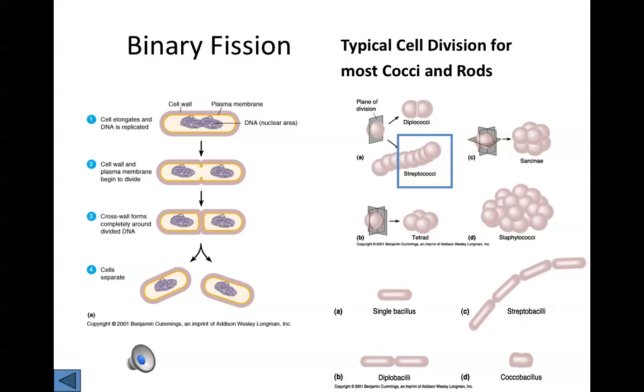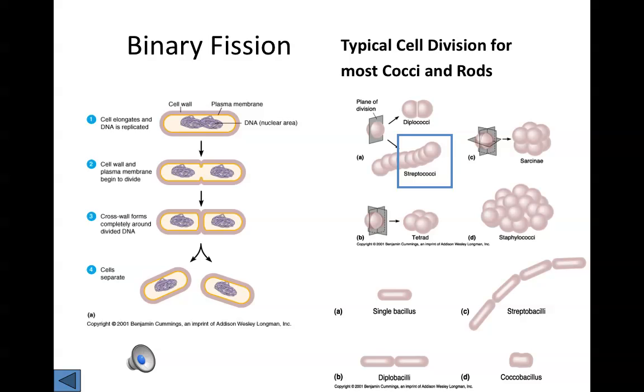No cytoskeletons, no anaphase and telophase, simply one cell that begins to elongate. A copy of the genetic material is produced and deposited at one end of this elongated cell. The cell wall and plasma membrane invaginate or pinch off the two ends of this newly forming cell so that a cross-wall forms and completely separates the two halves. Eventually, those two halves break away, and you now have hopefully two identical daughter cells compared to the original cell that we started with.